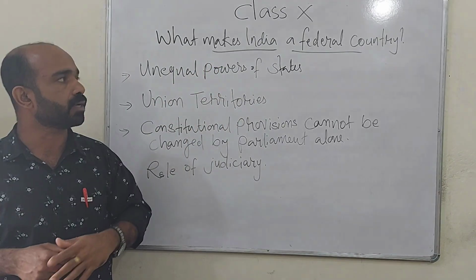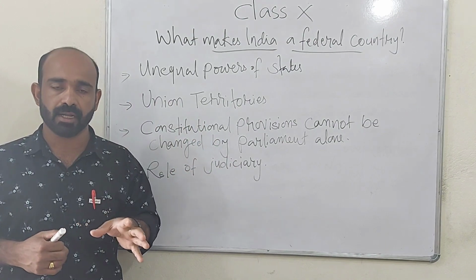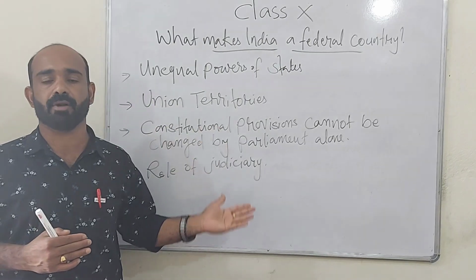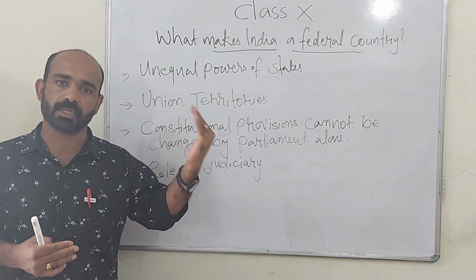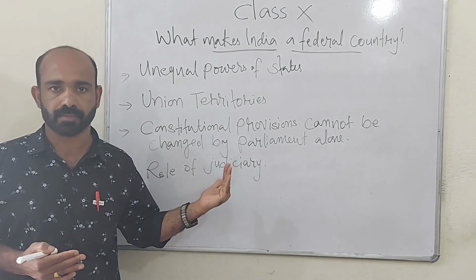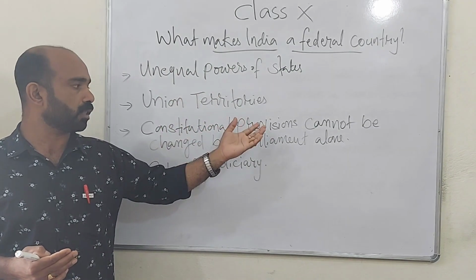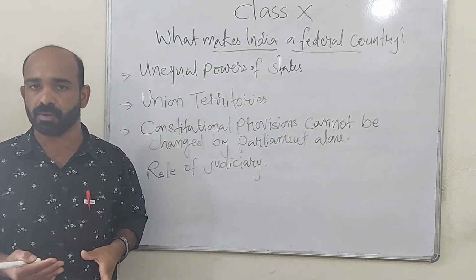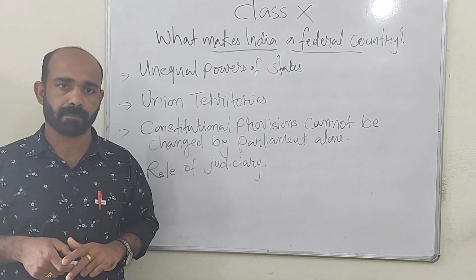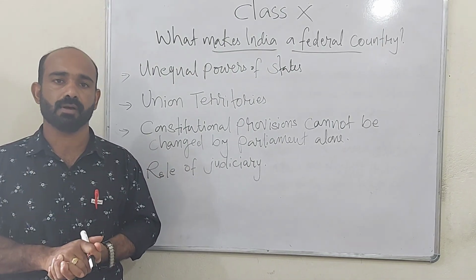What makes India a federal nation? We have already seen the constitutional arrangements. That means the threefold distribution of power, separate legislative powers given to the central government and the state governments: union list for the central government, state list for the state governments, concurrent list for both. And unequal powers are given to the states, and also the constitutional provisions cannot be changed by one level of government alone, and the role of judiciary. Because of the interference of the judiciary also, conflicts can be avoided. So because of all these features, our country still exists as a strong federal nation.